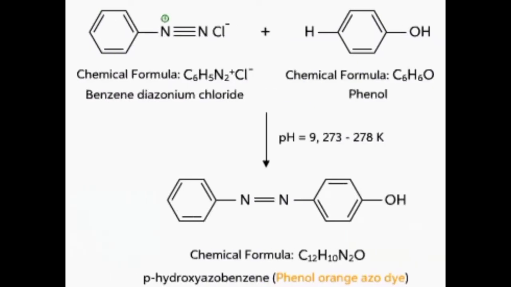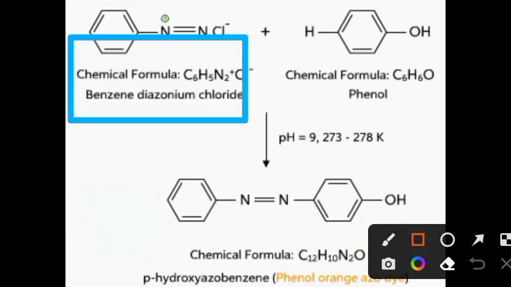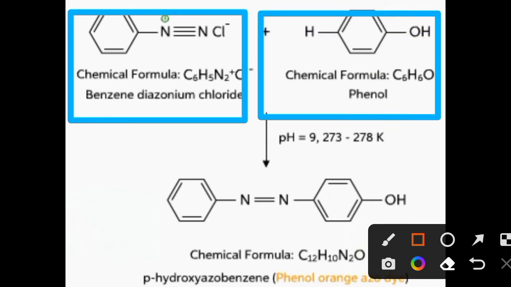Now let us see the examples of the diazonium coupling reaction, in which the first is formation of phenol orange azo dye, that is known as para-hydroxy azobenzene. In this reaction you can see that this benzene diazonium chloride, mostly formed from aniline, NaNO2 and HCl, reacts with this phenol.